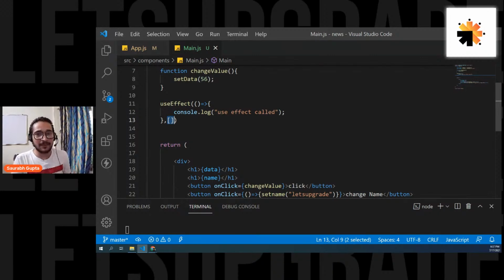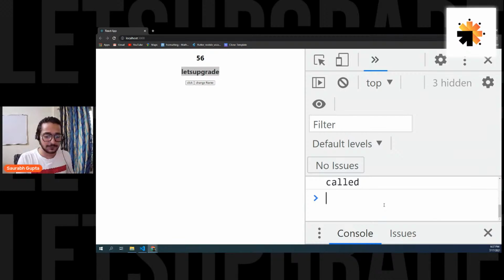Okay. So now what will happen? This useEffect will be called only once, when the component is mounted. It will not be called for render. It will not be called for any data. It will be called once when the component is mounted. That means the first time the component loads. Okay. That's it. After that, whatever happens, whatever state changes, it doesn't care. Just to show you, let's see it.